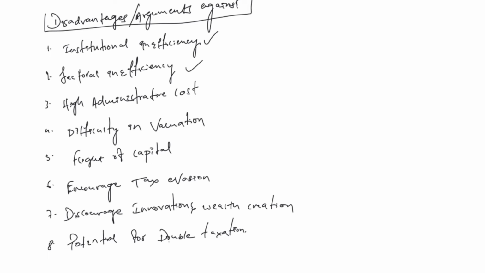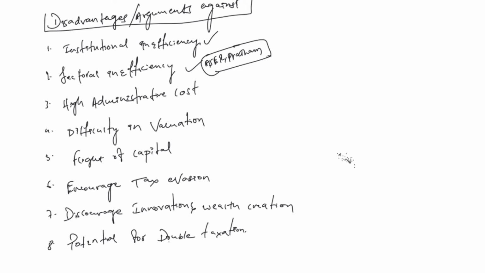Next important thing is sectoral inefficiency. What does it mean? See, this article is saying that by taxing the wealthy people, that money can be used in health and education. But reports like ASER and Pratham are saying that there is a lack of quality education. You're focusing on collecting money, but not on quality of usage. Who is answerable for that? That is the argument.